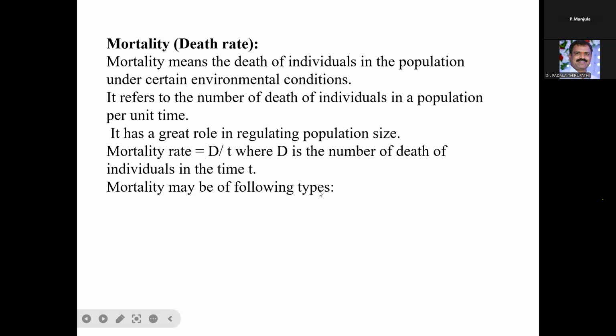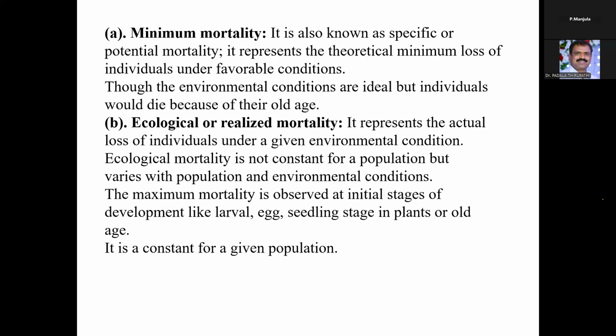Mortality also has two types. The mortality rate is denoted by capital D. The two types are minimum mortality and ecological or realized mortality. Minimum mortality is also known as specific or potential mortality. It represents the theoretical minimum loss of individuals under favorable conditions. Even though environmental conditions are ideal, individuals would die because of old age. So even though the conditions are favorable, they can die. This is called minimum mortality.